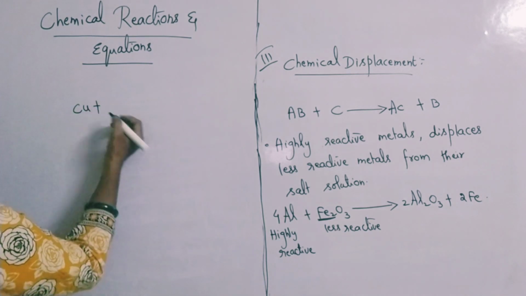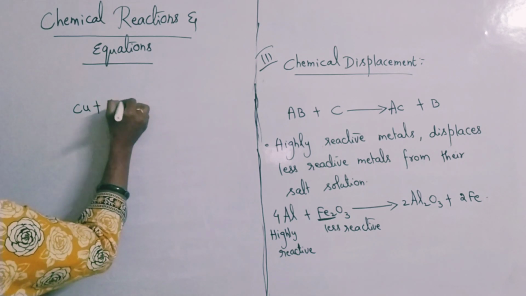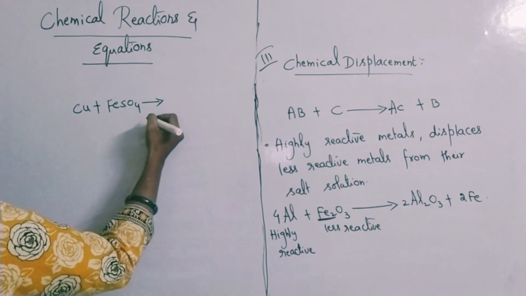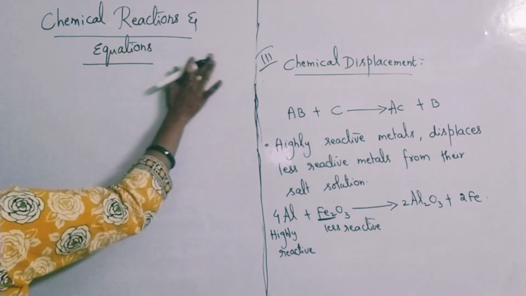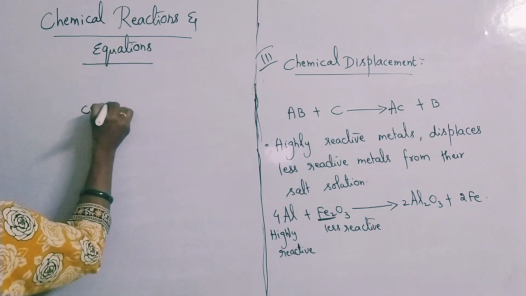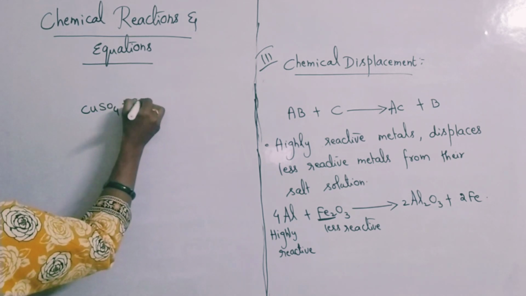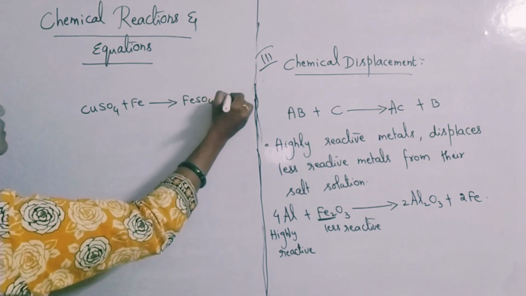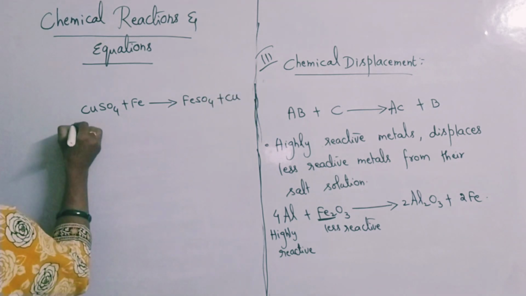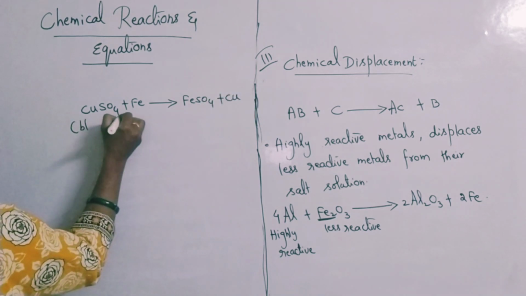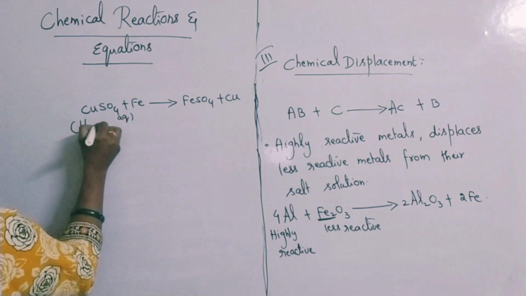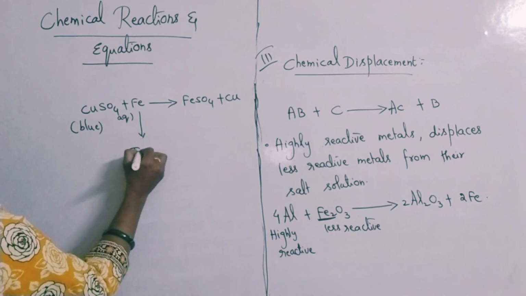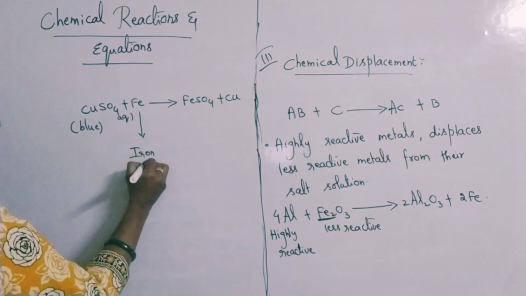Cu plus FeSO4 gives rise to CuSO4 plus Fe. CuSO4 plus Fe gives rise to FeSO4 plus Cu. Copper sulfate is actually a blue colored salt, aqueous copper sulfate solution you are taking, and in that iron nails, Fe in the form of iron nails, you are dropping.